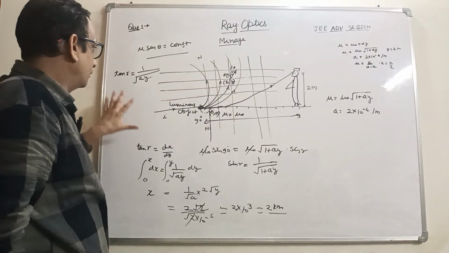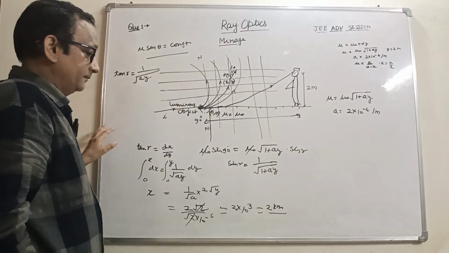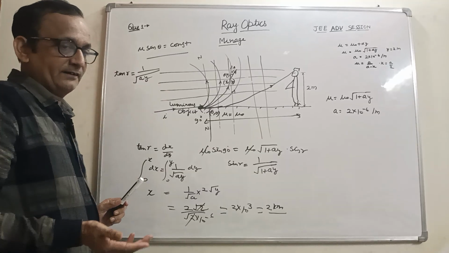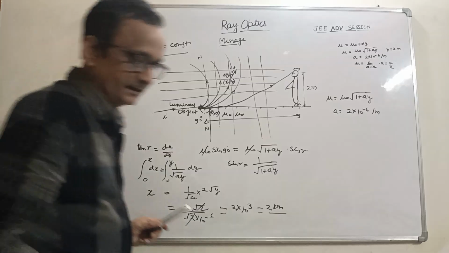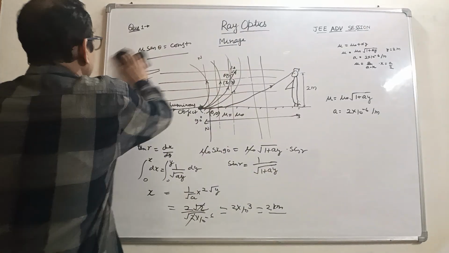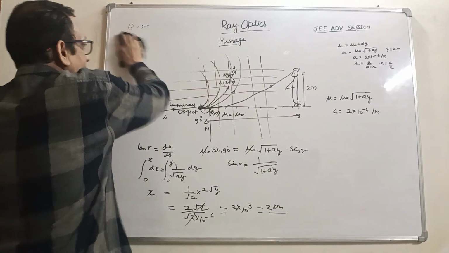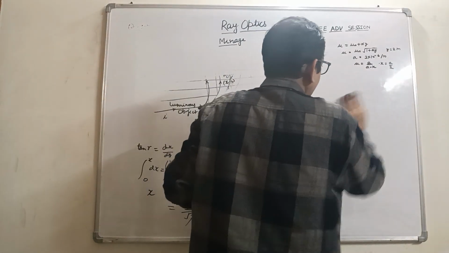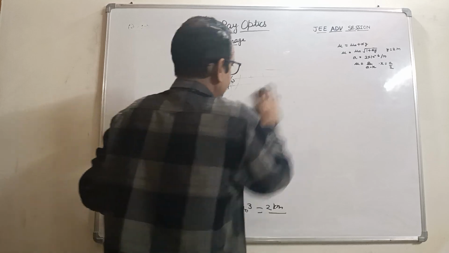So this is the concept, and another problem we have to discuss is when the refractive index is variable in x direction. So take another example.